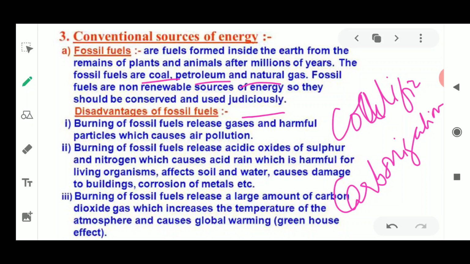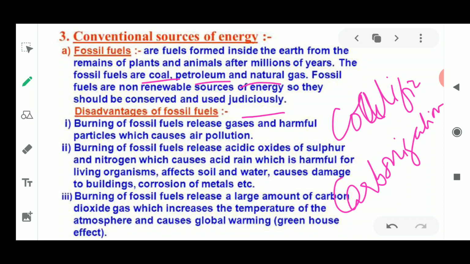Coal was formed hundreds of millions of years ago inside the earth's crust, where plants and animals got buried inside the earth's surface, and layers of sediments were formed above them. Because of this, the layers were formed and it turned into coal. It was utilized for burning purposes. So this is the formation of the fossil fuels inside the earth's surface.